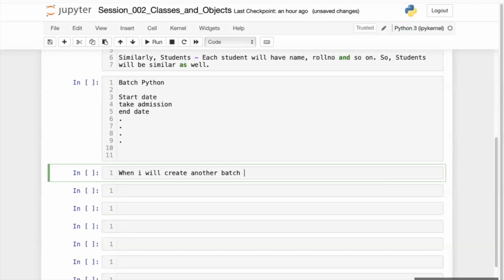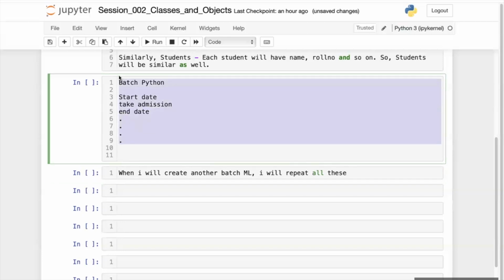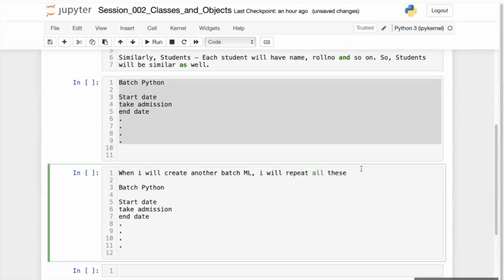Let's give it the name ML, the machine learning batch. I will repeat all these things. So if I want to create the ML batch, I will simply repeat all these things.